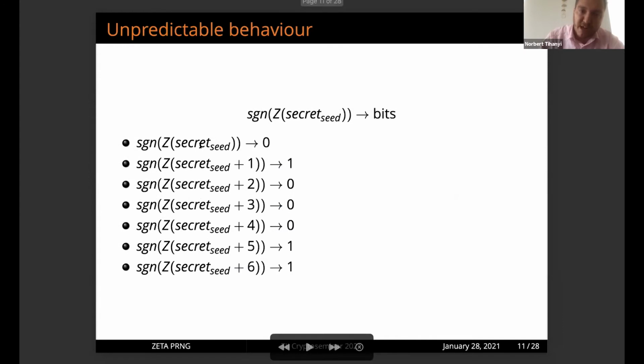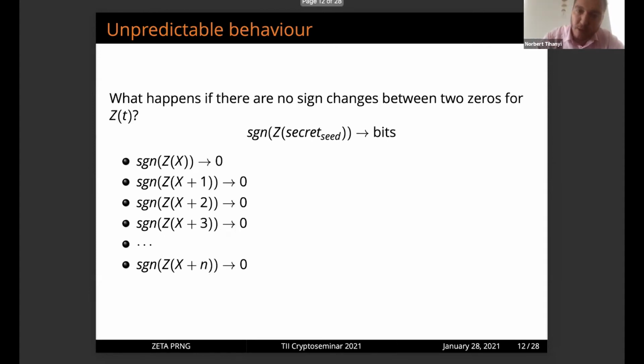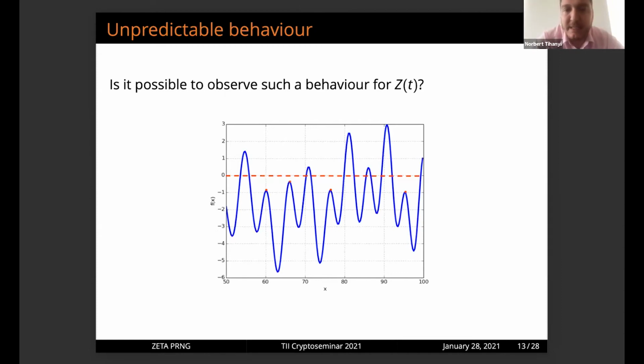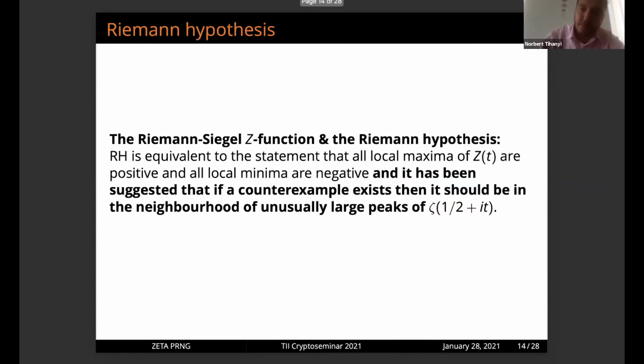So when we try this, incrementing, for example, the secret seed by 1, is it really possible to get zeros and ones? And basically, this is one of the main ideas: there is no method to predict the sign of the ZT function, and it's correlated to the distribution of prime numbers, to the Riemann hypothesis, and it's really hard to predict the behavior of the zeta function. Of course, we still didn't solve the problem, because extracting only 1 bit in every position is too slow.